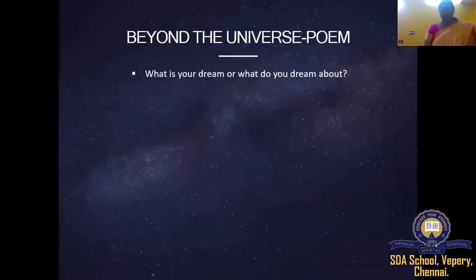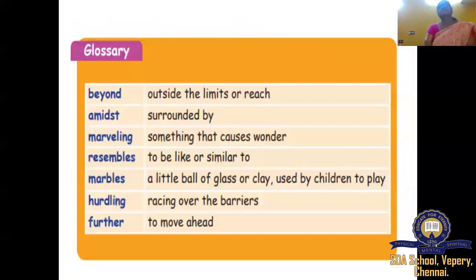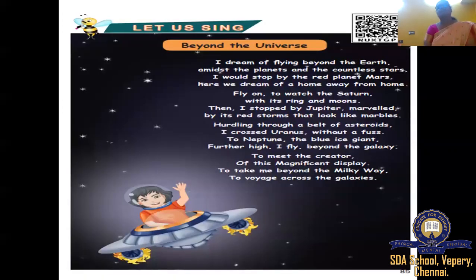Again, then the poet, coming to the next line. From there again it started. How did he start? Hurtling through a belt of asteroids. Hurtling through. You have seen the poet flies through a belt of asteroids, crossing through the Uranus. Okay, hurtling through a belt of asteroids.